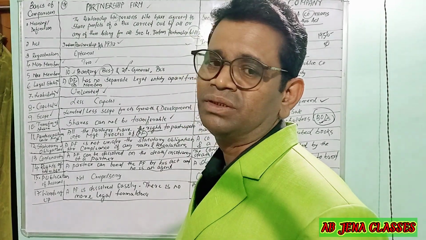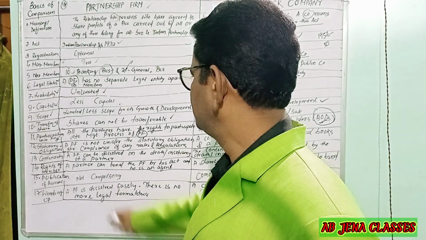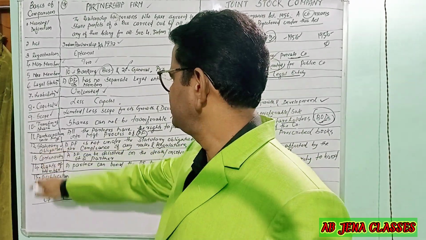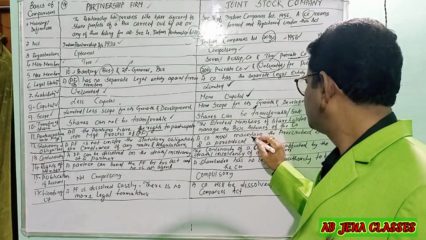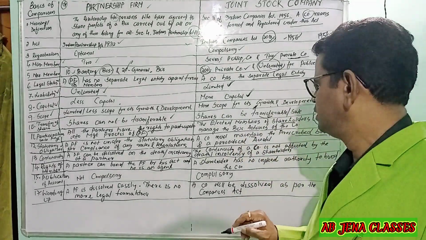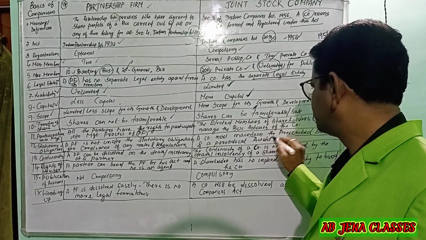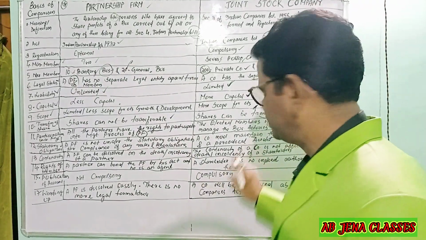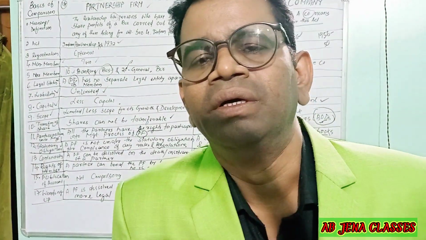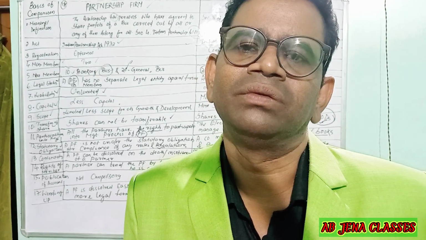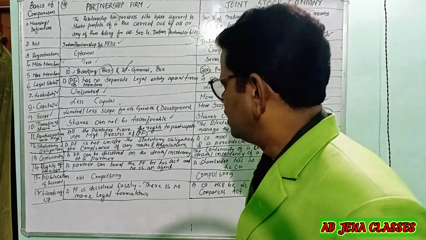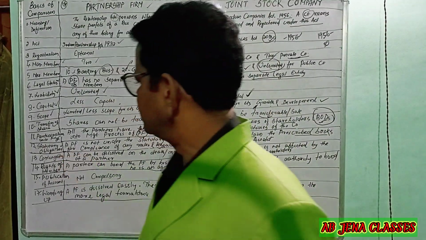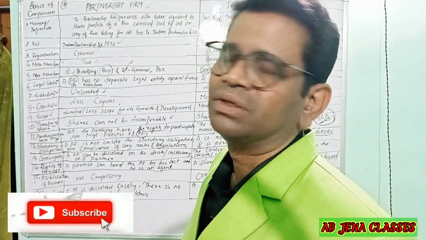If the partnership firm is not registered, there will be no or fewer statutory obligations. Whereas a company must maintain the prescribed books and the prescribed audit procedures, periodical audits. As per the Companies Act 2013, the books of accounts must be audited as per the Companies Act.